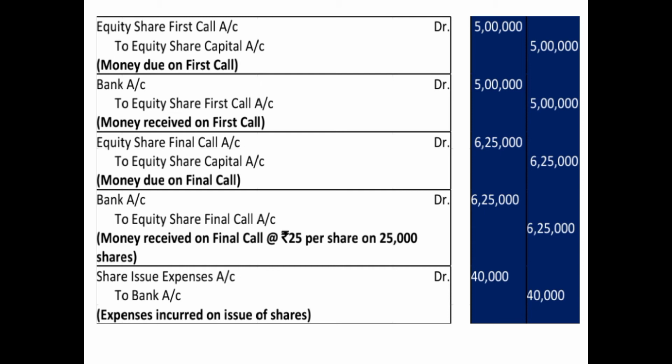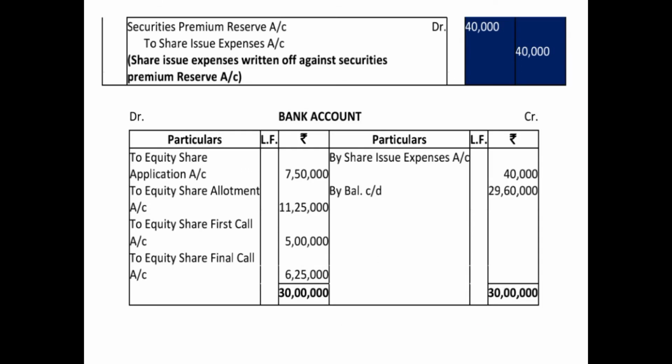Now the question also says that these expenses are to be written off fully against securities premium. That means these 40,000 have to be adjusted out of securities premium reserve. So the entry for writing off share issue expenses will be, now when these expenses were incurred, they were debited. Now when we are writing it off, it will be credited. And where are we writing it off from? Securities premium reserve. So the entry will be securities premium reserve account debited 40,000 to share issue expenses account 40,000.